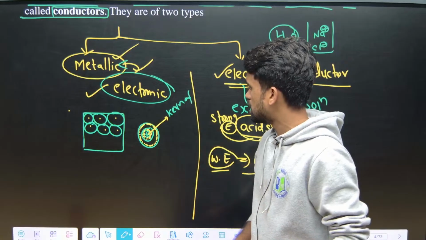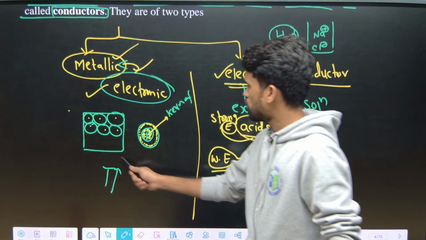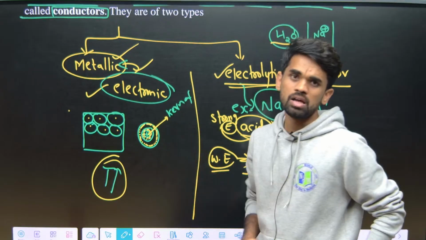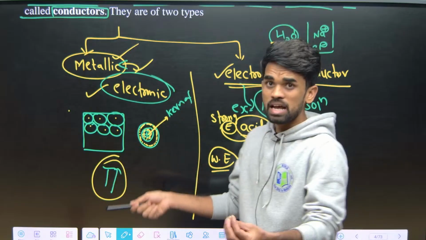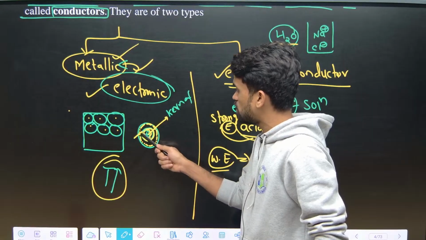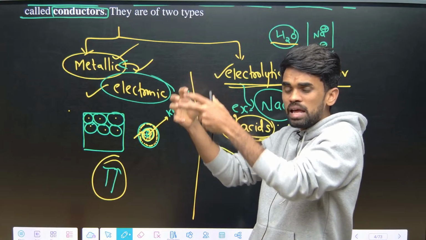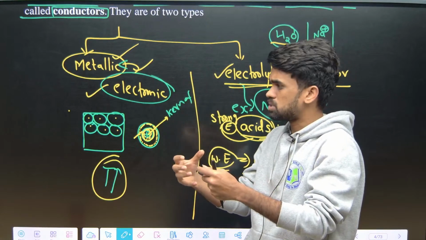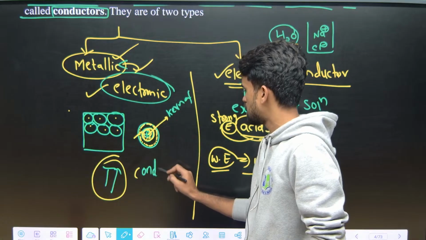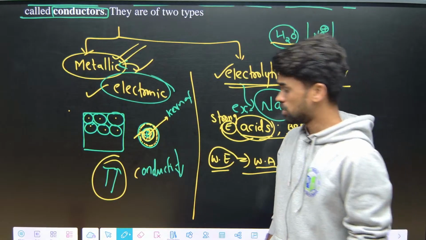Now what is the factor here? When we increase the temperature, this is a factor affecting conductivity. What happens to the conducting nature of these metals when we increase the temperature? The kinetic energy of the particles increases, right? Due to that, the vibrations in the kernel will be raised, okay. When the kernel is vibrating, it makes the metal a less conducting substance. So when you increase the temperature, conductivity or conductance decreases. This is for metallic conductors, okay.